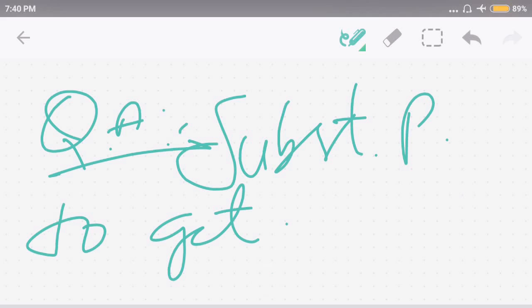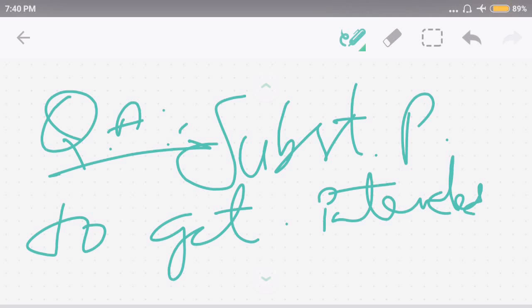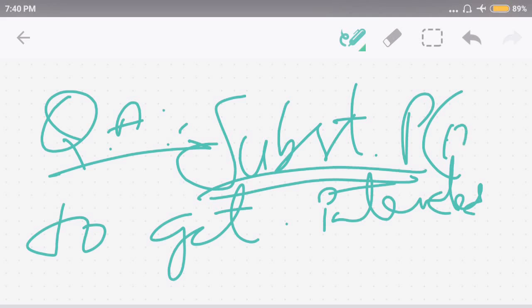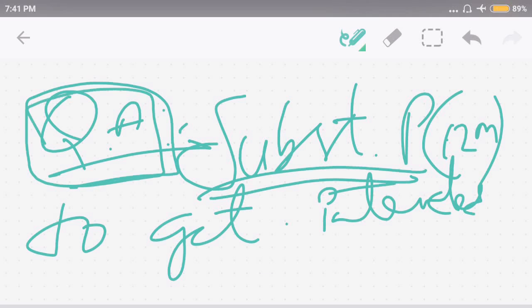What is intended use? Like you are manufacturing a bus, it may take a substantial period. What is a substantial period in accounting standard 16? It is 12 months. So a bus may take more than 12 months to get ready for its intended use. What is the intended use? Like transporting passengers from one place to another. This is termed as a qualifying asset.